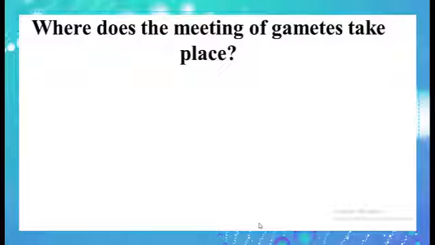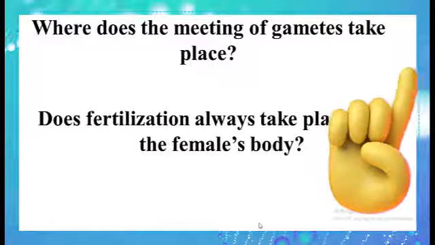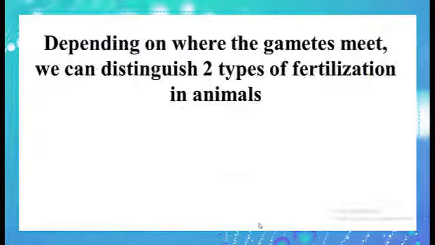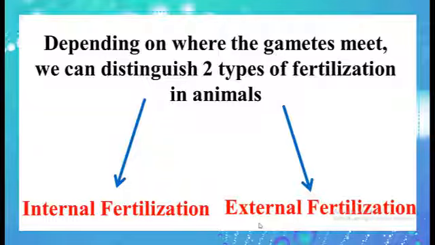Where does the meeting of gametes take place? Does fertilization always take place inside the female's body? No. Depending on where the gametes meet, we can distinguish two types of fertilization in animals. The first type is called internal fertilization, and the second type is called external fertilization.